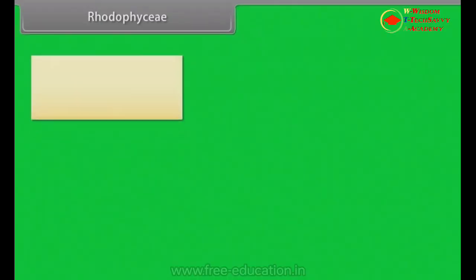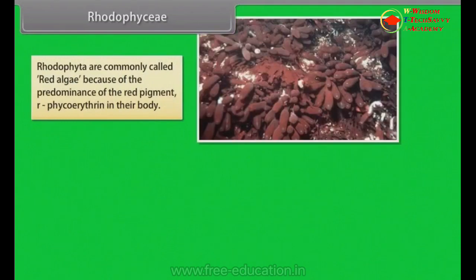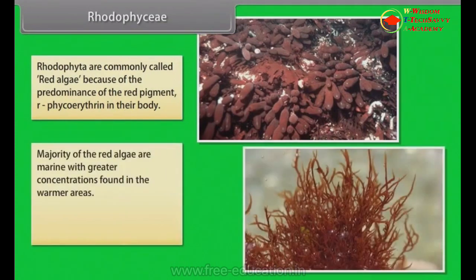Rhodophyceae. Rhodophyta are commonly called red algae because of the predominance of the red pigment phycoerythrin in their body. The majority of red algae are marine, with greater concentrations found in the warmer areas. Some of them have complex body organization.